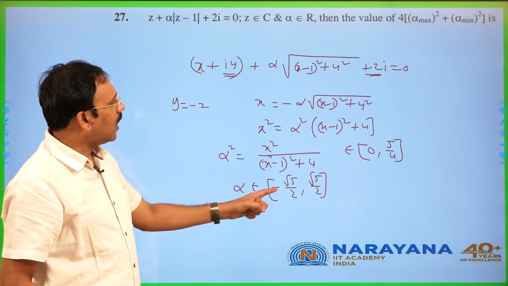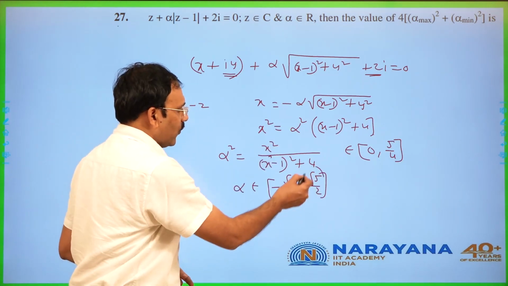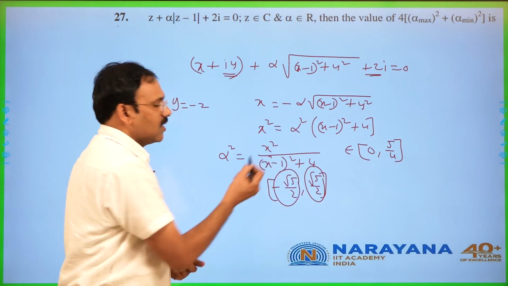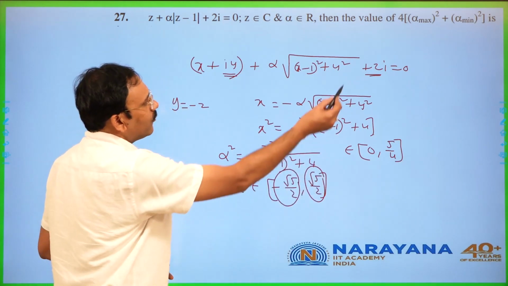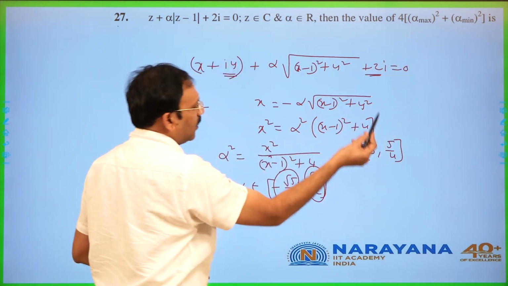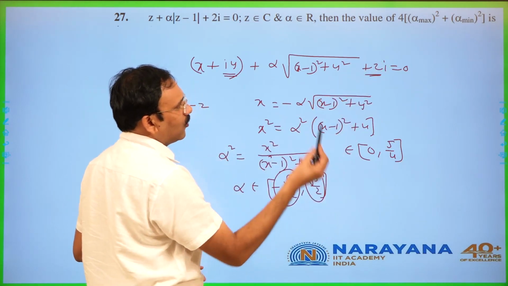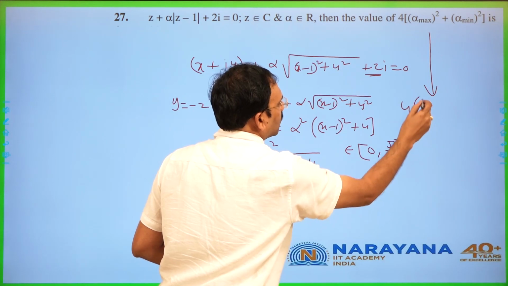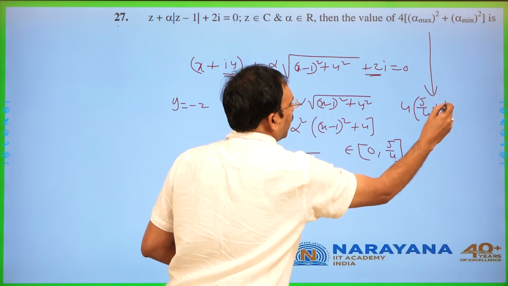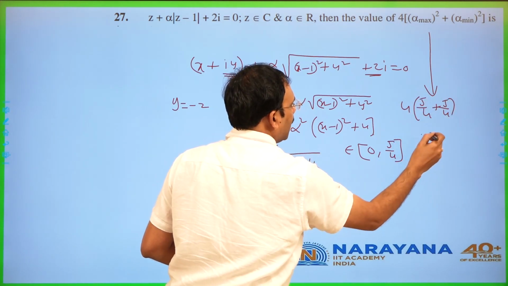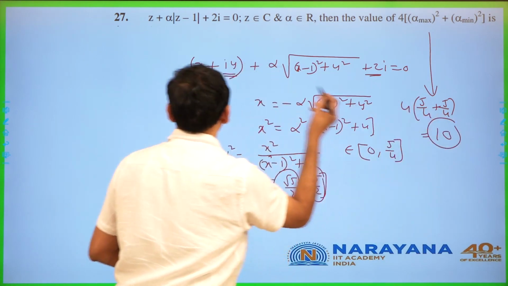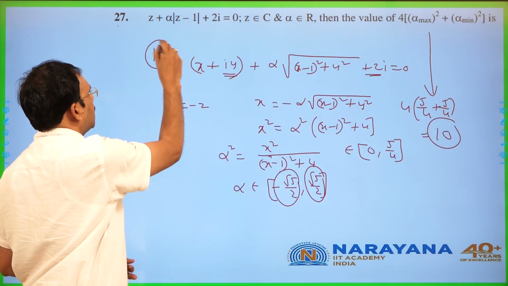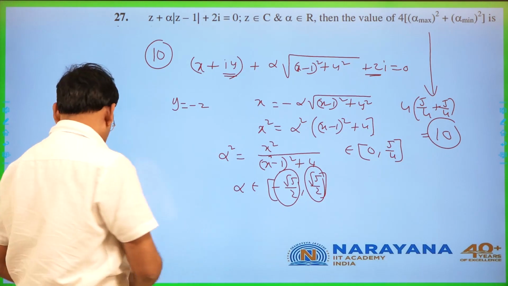In this case, alpha maximum is root 5 by 2, alpha minimum is minus root 5 by 2. If you go here, it is 4 times 5 by 4 plus 5 by 4, which is going to be 10. 10 is the answer for this question. That's all.